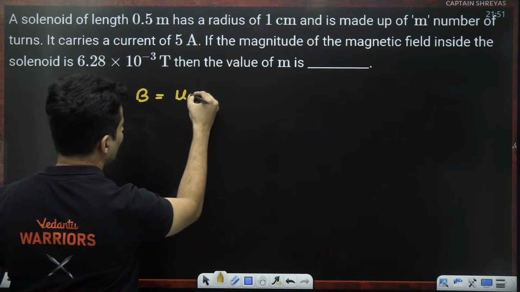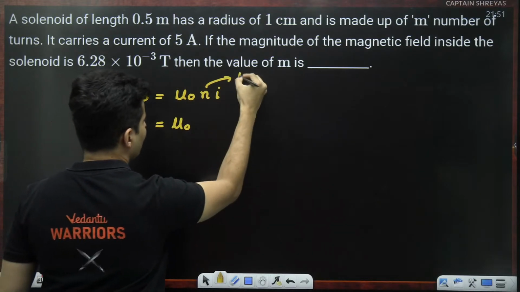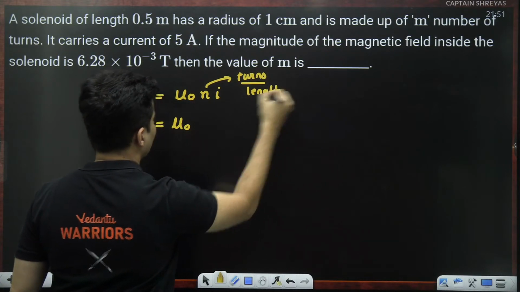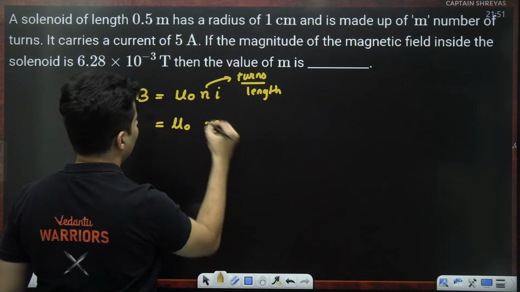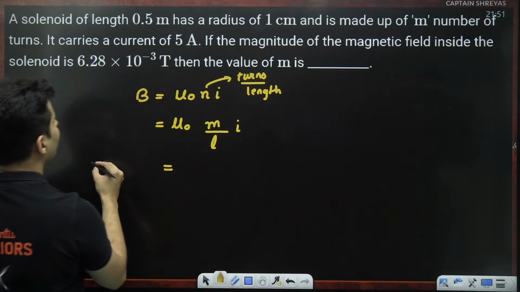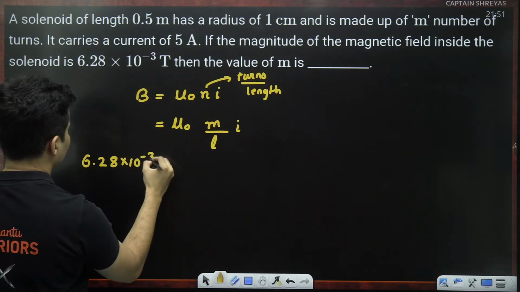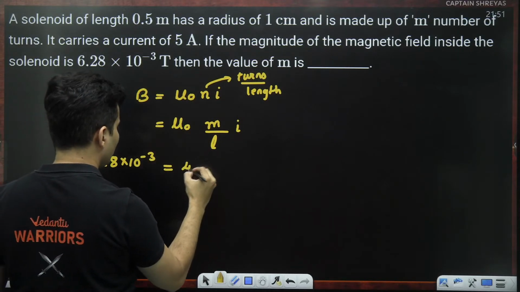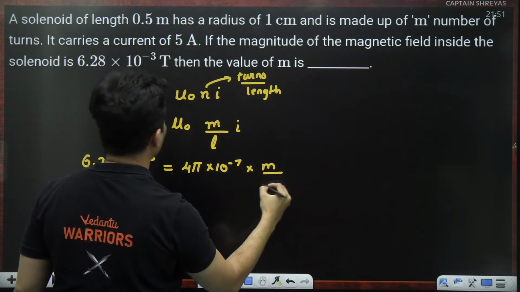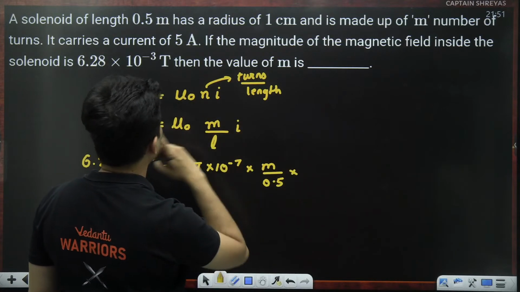It is just mu naught Ni. You just need to remember that n is nothing but the number of turns per unit length. In this case, the turns is given to be M, length is given to be L, and this is the current. So the magnetic field is how much? 6.28 into 10 to the power minus 3. Mu naught is 4 pi into 10 to the power minus 7. M we don't know. Length 0.5. Current, how much is it?